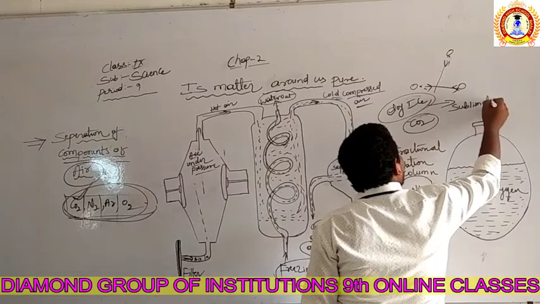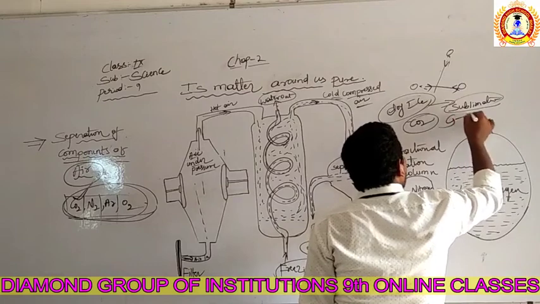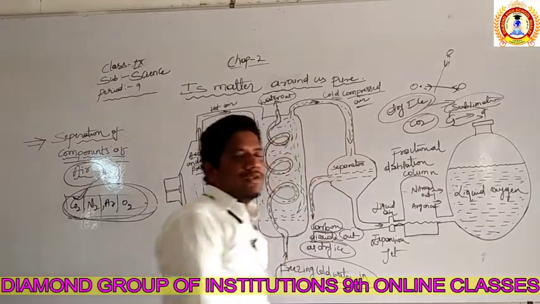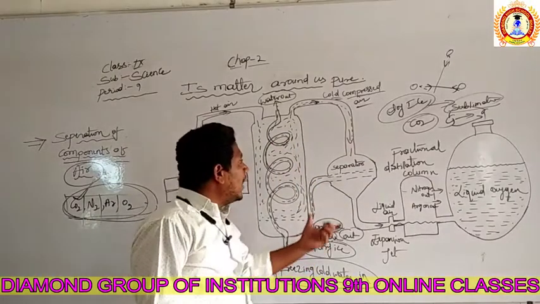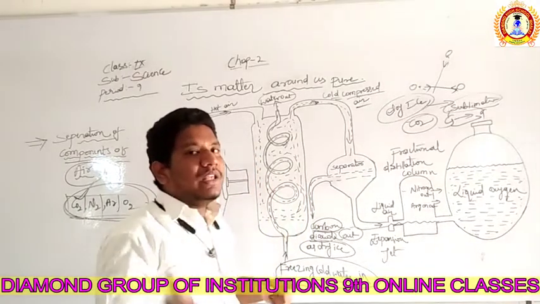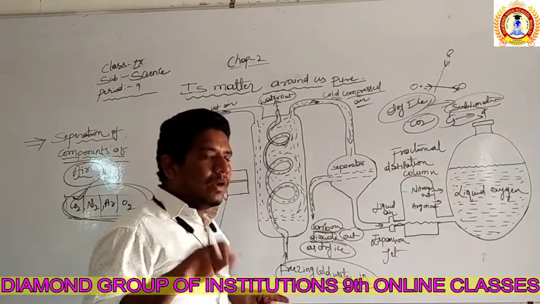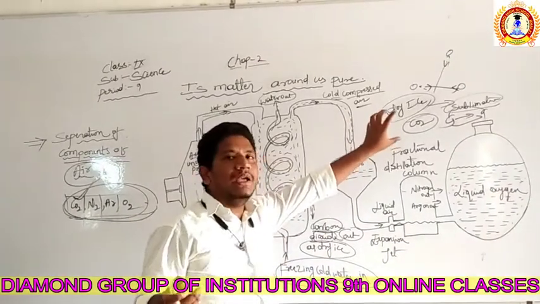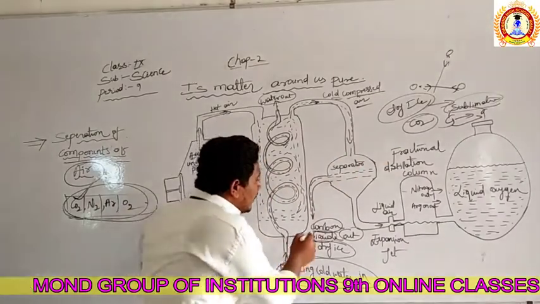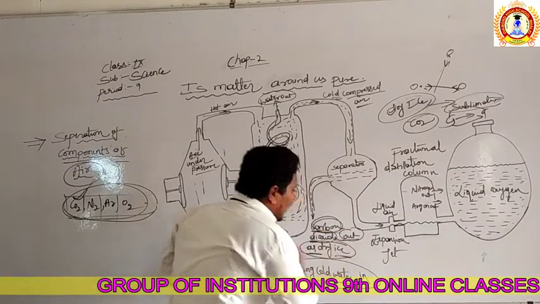We already know this one. We discussed what sublimation is, the process in which a solid converts directly to gas and gas converts directly to solid without passing through the liquid state. Means here, after compression, the carbon dioxide gas will not convert to the liquid state. It will directly convert to the solid state because it satisfies the condition of the sublimation process. So, right? Due to the pressure, the first component of the air separated is carbon dioxide, out as dry ice.